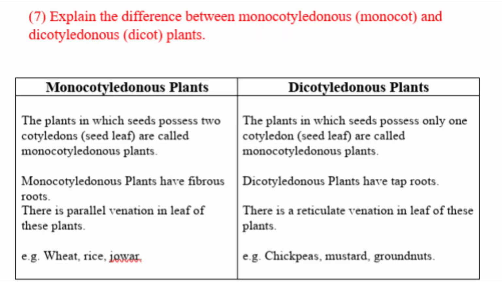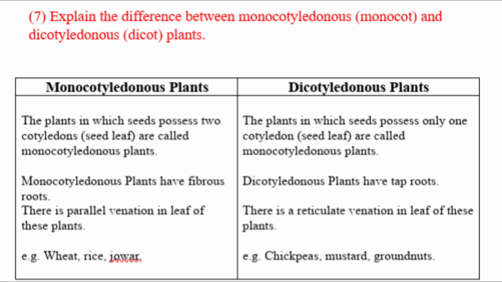Question number 7. Explain the difference between monocotyledonous and dicotyledonous plants, that is between monocots and dicots. Here cotyledon means seed leaf. The seed which has one leaf, they are monocotyledonous. The seed which has two leaves, they are dicotyledonous.